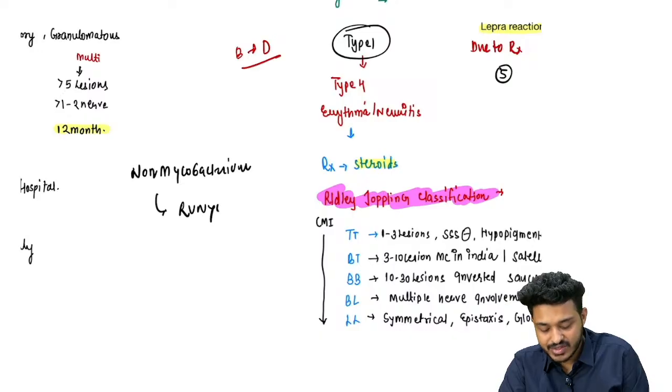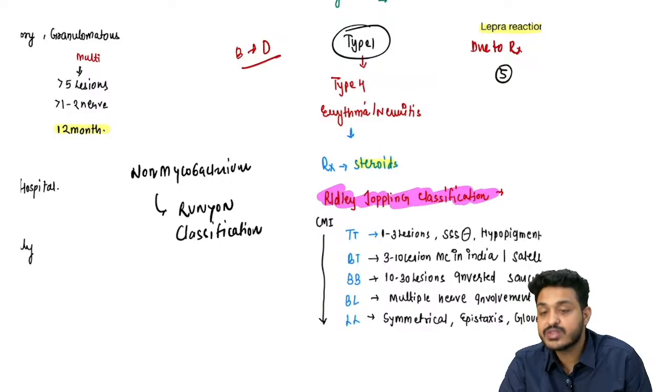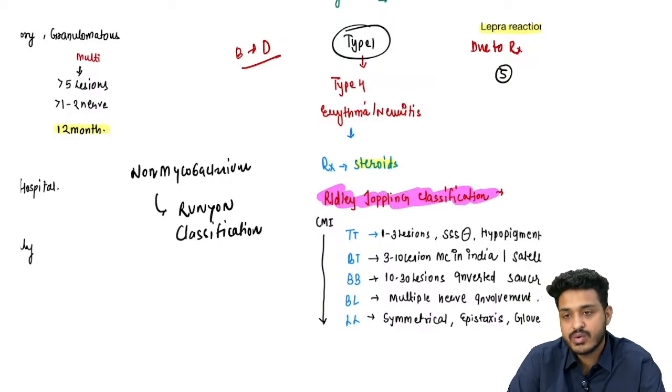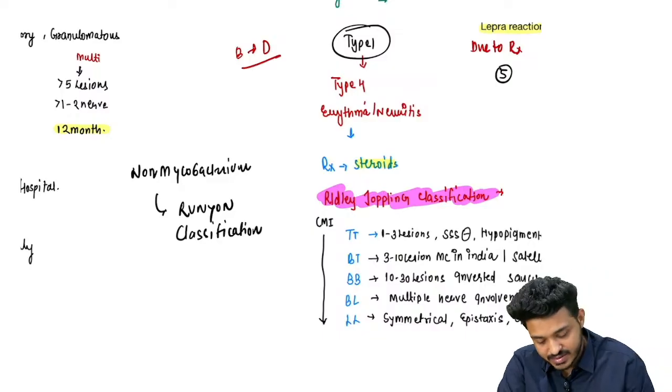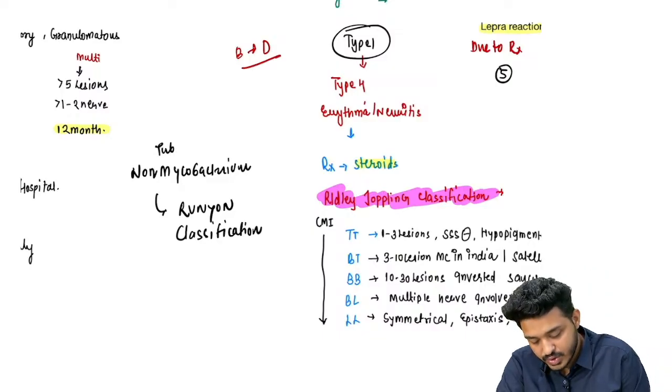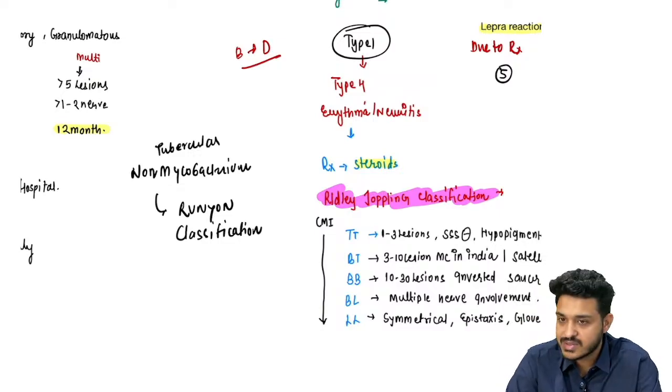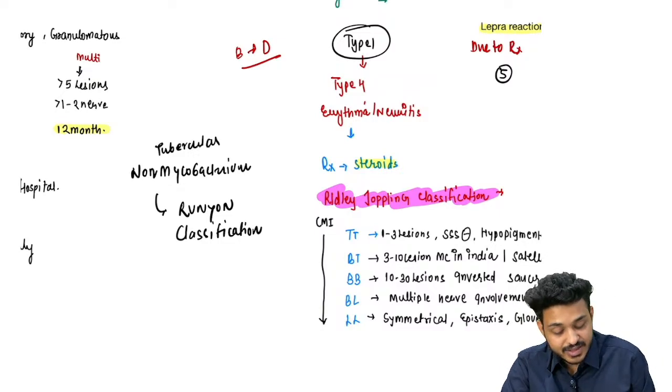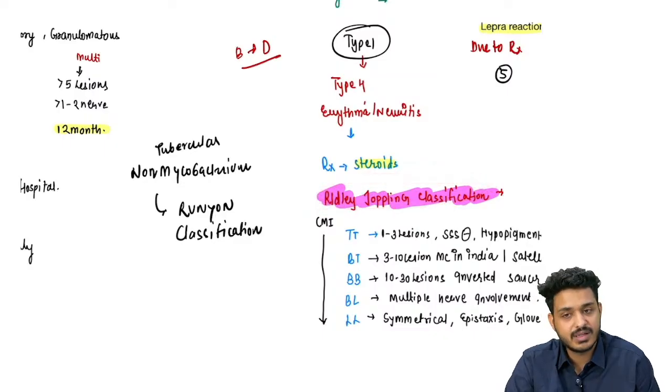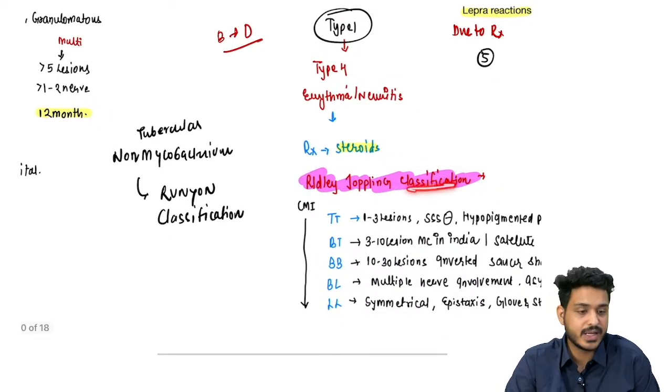The Runyon classification. These two classification questions they have asked you. Runyon classification is used for non-tubercular mycobacteria, so they are not going to cause TB. The classification you are using for leprosy is known as the Ridley-Jopling classification.